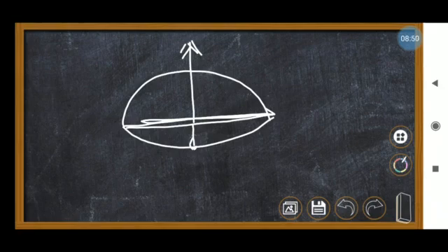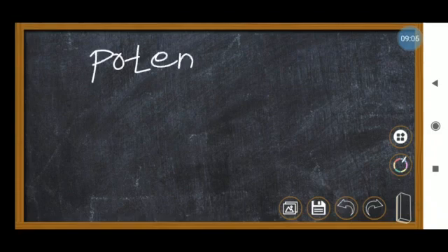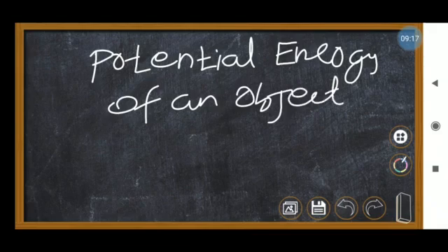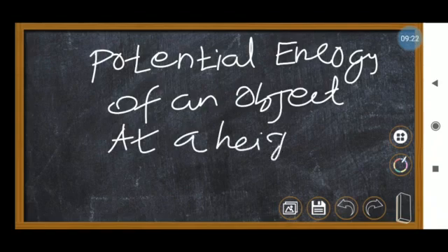So the potential energy of an object: till now we have seen how it is acquired due to its change in shape. Now I'm going to talk about change in position. Potential energy of an object at a height. When the height changes, that means when the position changes, how does that energy change?